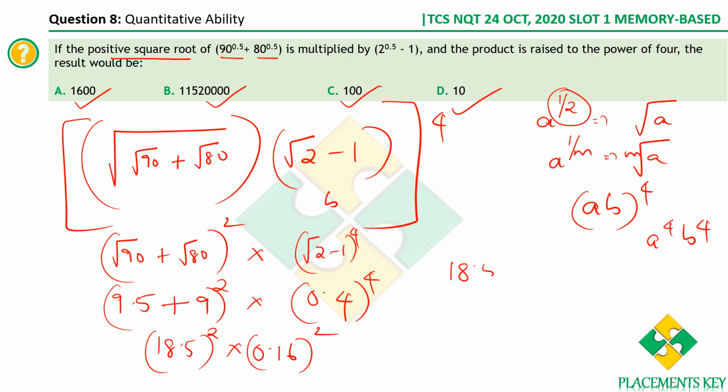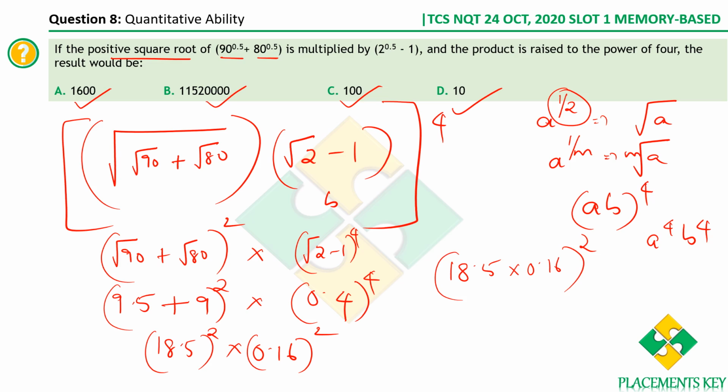18.5. You can probably use a calculator here, but I'm just solving it assuming you don't want to use a calculator or something like that. So 18.5 into 0.16, so 0.16 whole square. This is what we are supposed to compute. We can also approximate here.